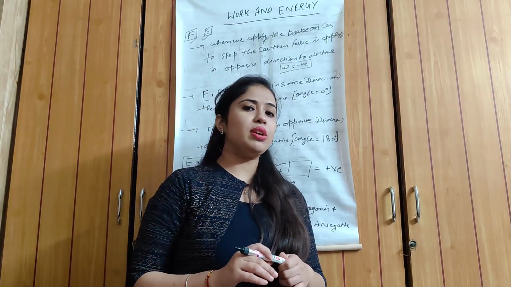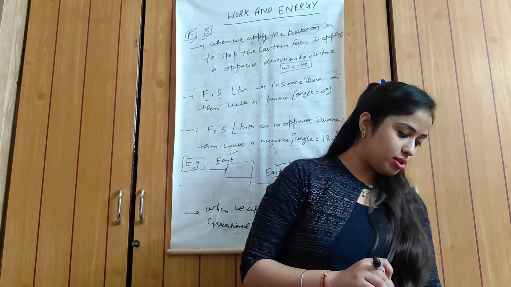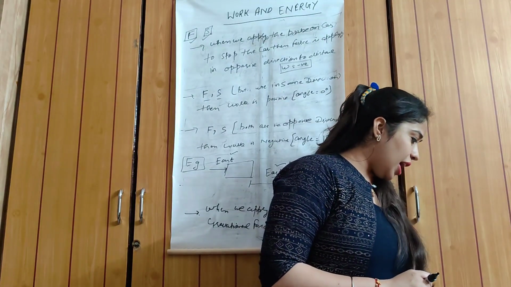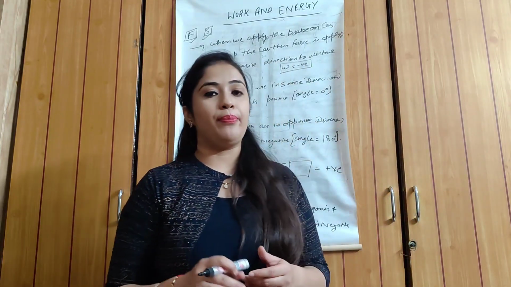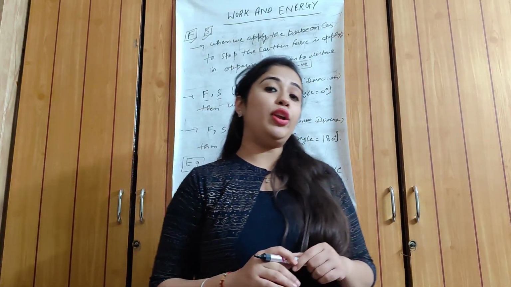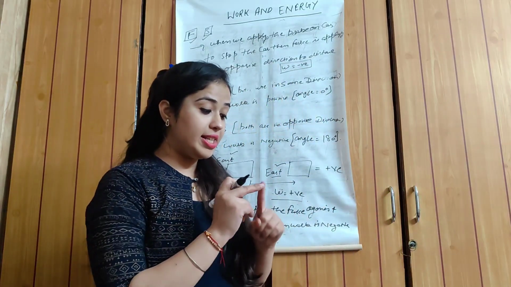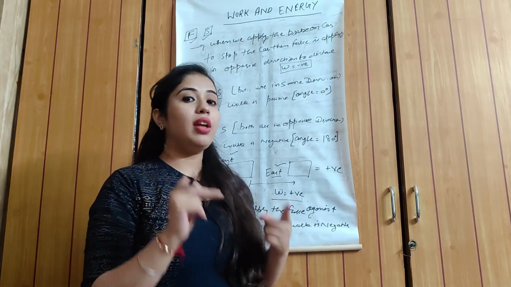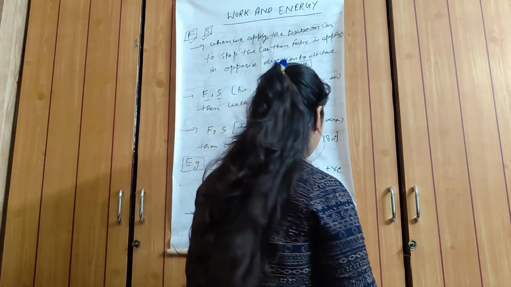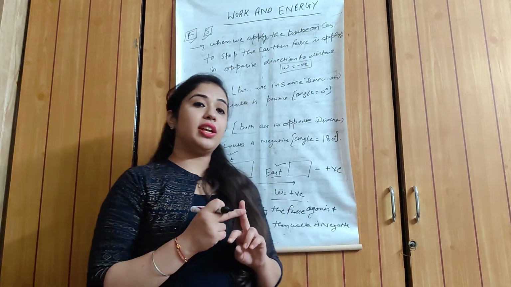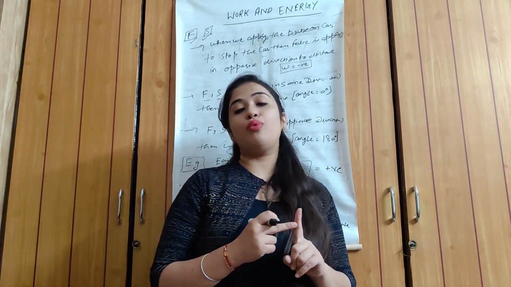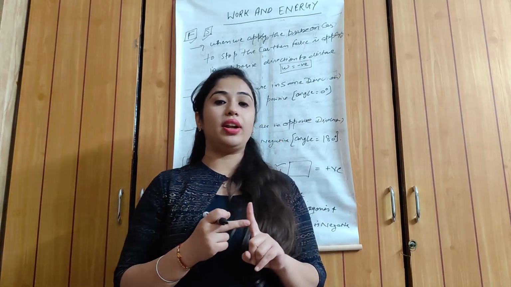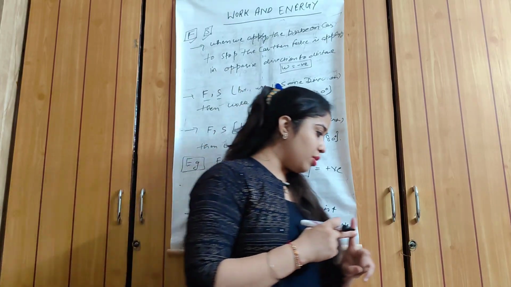Now we discuss some of the questions given in your textbook. First question: when do we say that work is done? We can say work is done when the object changes its position. Second question: write the expression of work done. The expression of work done is W is equal to F dot S. That's the answer of the second question.